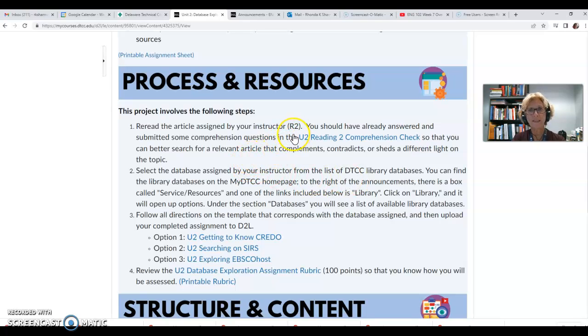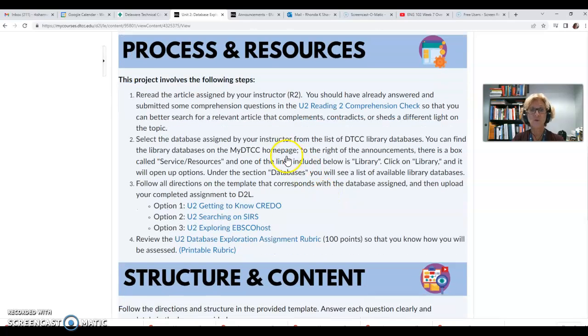So I have already assigned a reading for this unit. In our case, that's An Epidemic of Loneliness. That's reading 2 or R2. What you're going to do is choose one of the databases, and in that database, you are going to find another article that is on the same topic. So, An Epidemic of Loneliness, something that deals with loneliness and how it's a continuing problem or a more prevalent problem today.